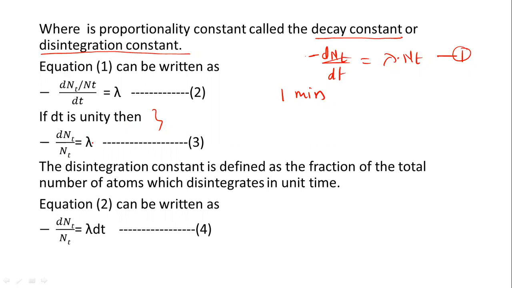So what is a disintegration constant? The disintegration constant is defined as the fraction of the total number of atoms.